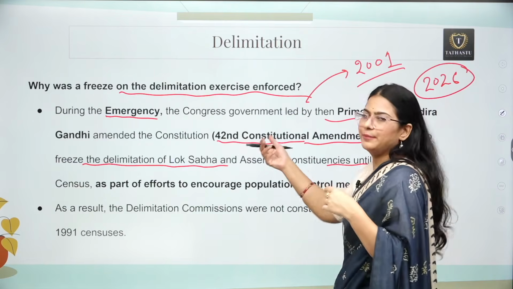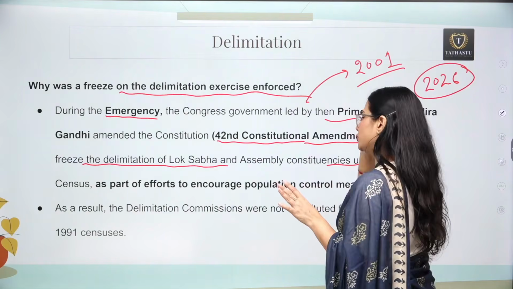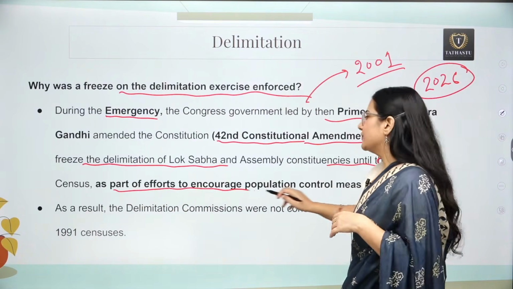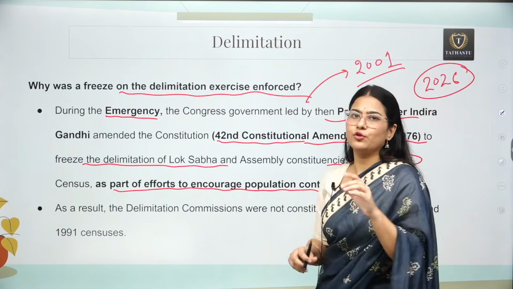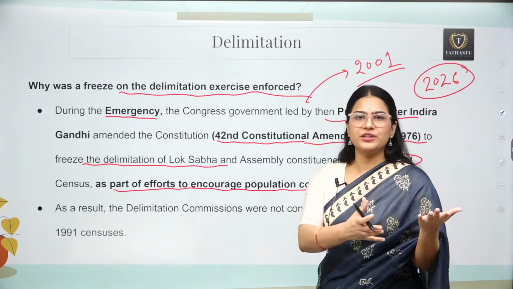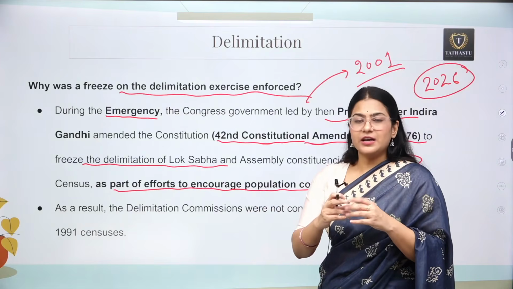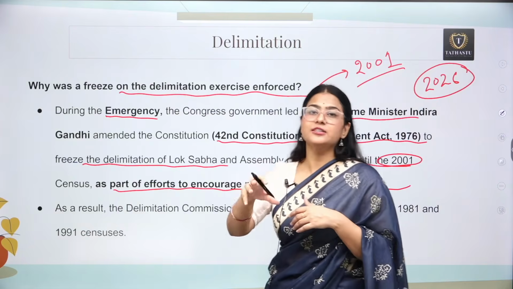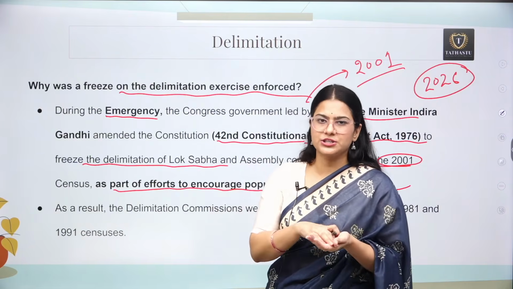So what actually happened when Indira Gandhi amended the Constitution under the 42nd Constitution Amendment Act? Why did she do that? Because it was part of the effort to encourage population control measures, because the more population a state has, the more seats it gets in the Lok Sabha. The government did not want to encourage states to increase population so that they could politically have more representation in the Lok Sabha.